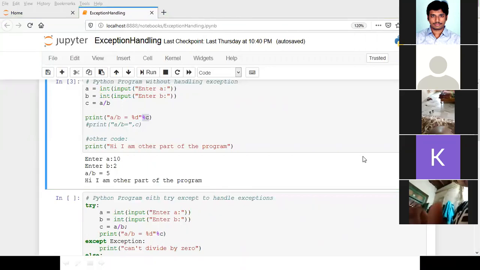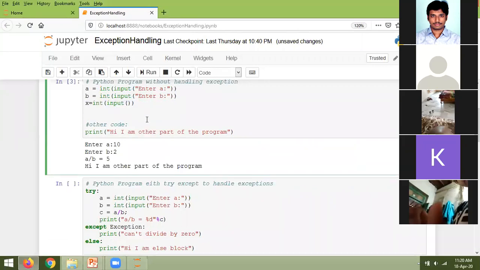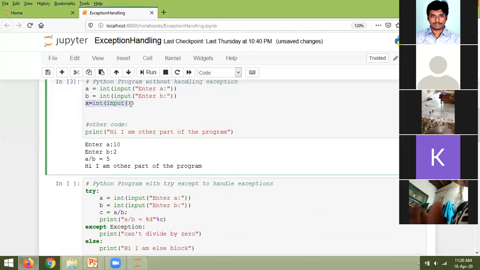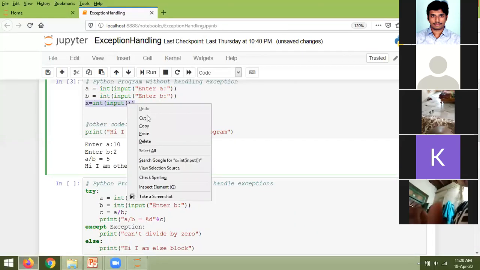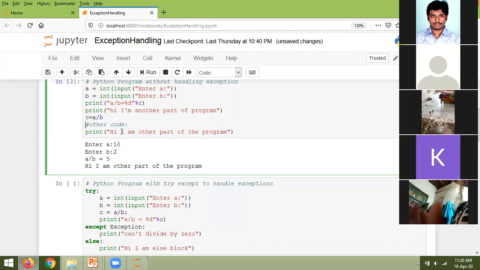Whatever code you have given here, I am copying the same program into the Jupyter notebook. Look at this. Is it the code that you are asking me about?